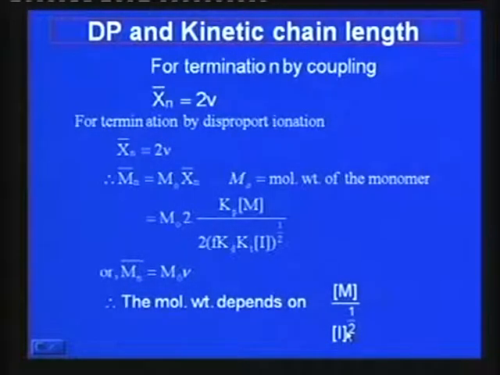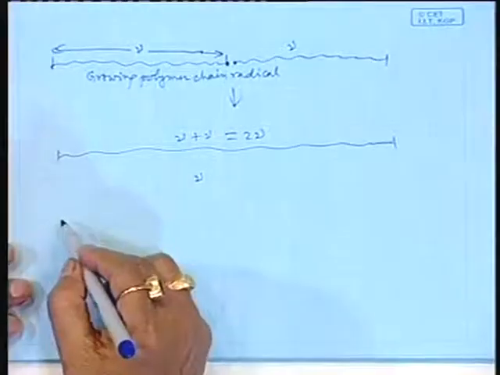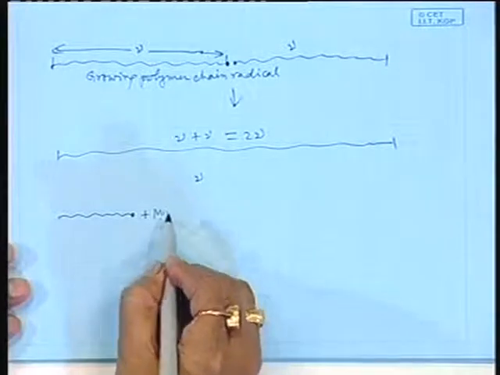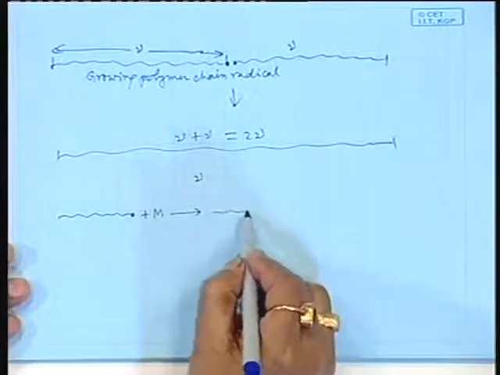If the concentration of the initiator is very high, why will the molecular weight be low? More polymer chains will be initiated, but the quantity of available monomer is less. So, the total length of the polymer will be less. Another thing, if there are more initiator free radicals present in the system, many more possibilities can happen. This is a growing chain that is propagating. As it gets more and more monomer, it will continue to increase in length.